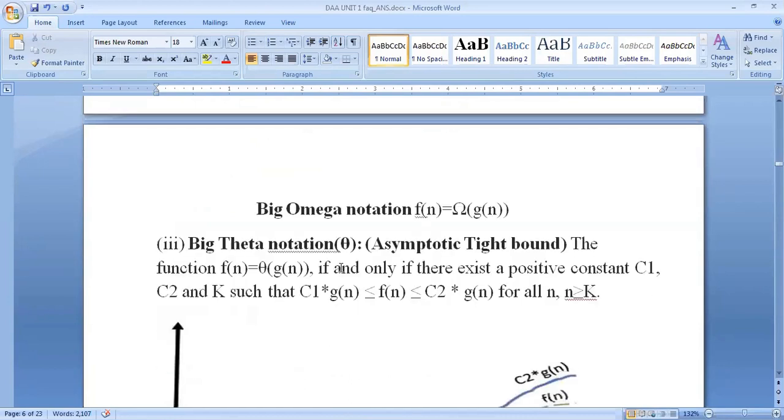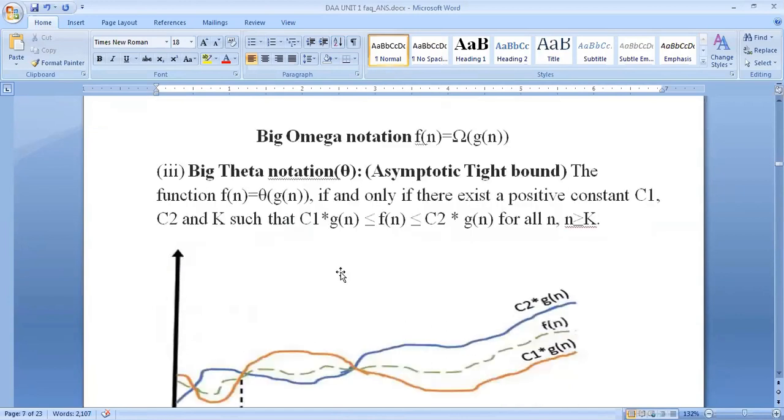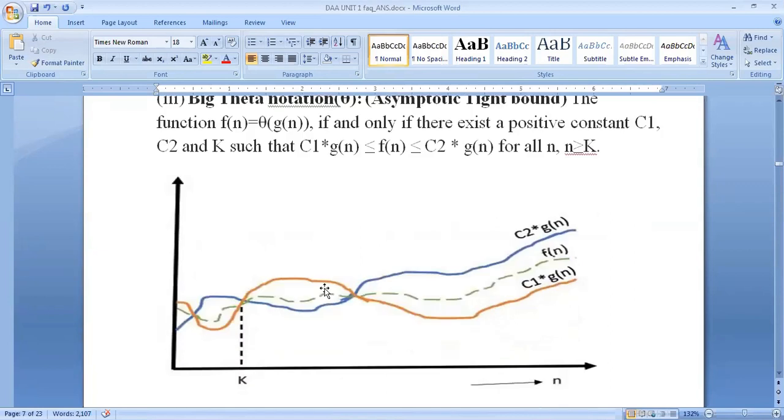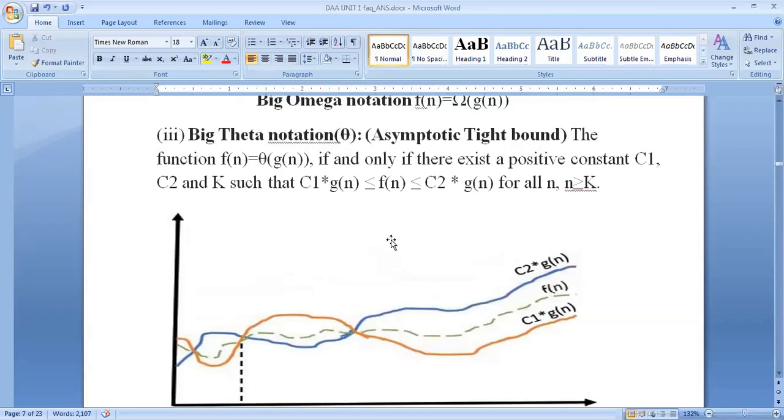Big theta notation, asymptotic tight bound. The function f of n is equal to theta of g of n if and only if there exist positive constants c1, c2 and k such that c1 times g of n is less than or equal to f of n, which is less than or equal to c2 times g of n, for all n greater than or equal to k. This is for theta notation.